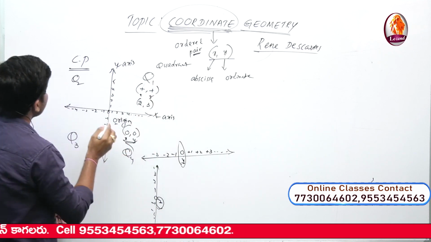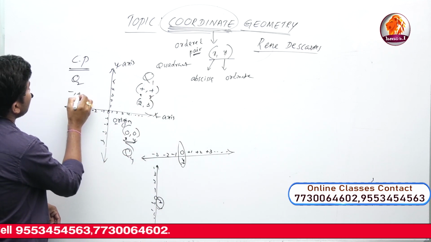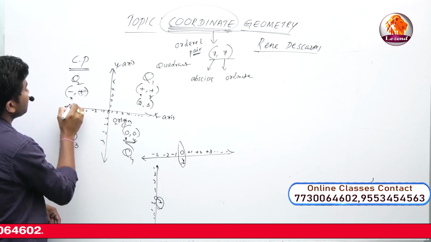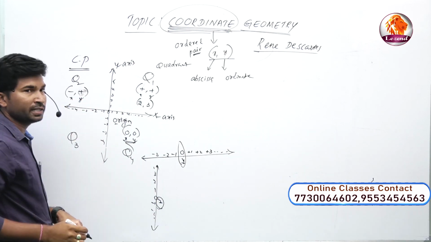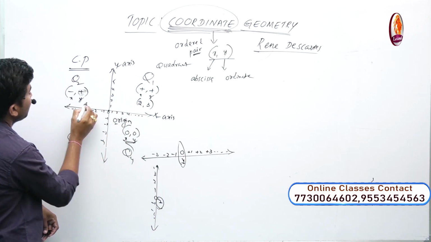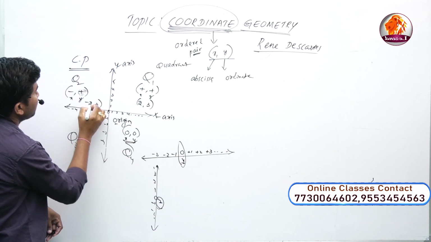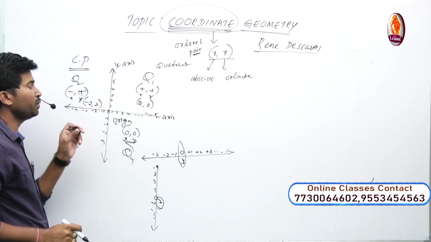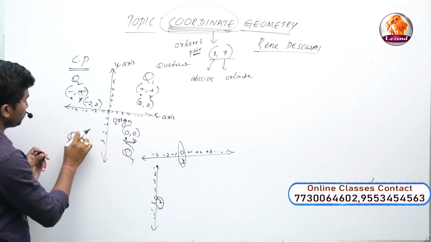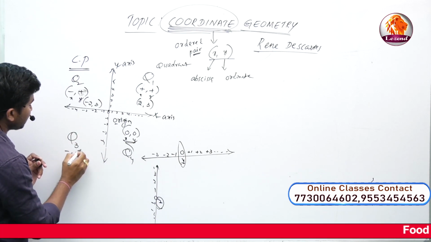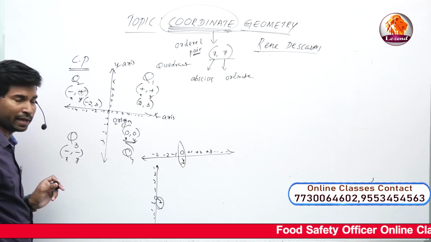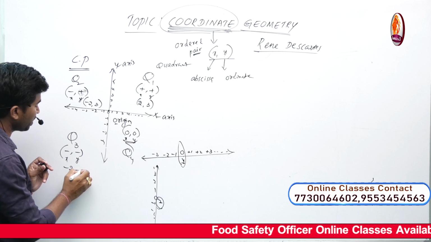Now take Q2: minus, plus. X is negative, y is positive. Take one more example, the same numbers 2, 3. Now I am taking (-2, 3). So -2 is a negative integer, 3 is a positive integer. Now take the signs in Q3: minus, minus. X is negative, y is also negative. Example: (-2, -3).